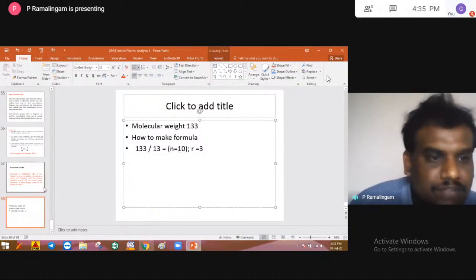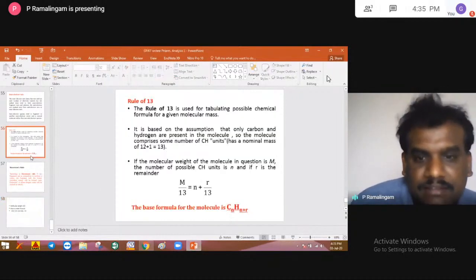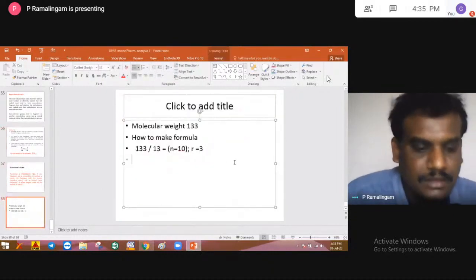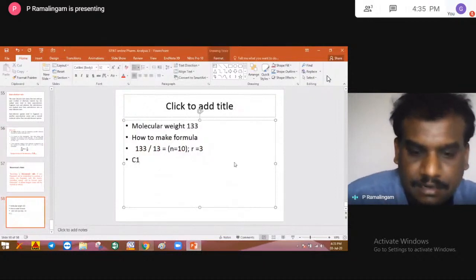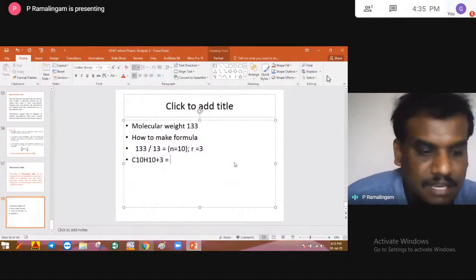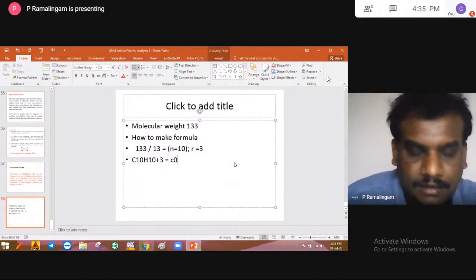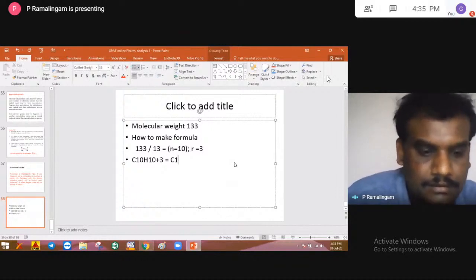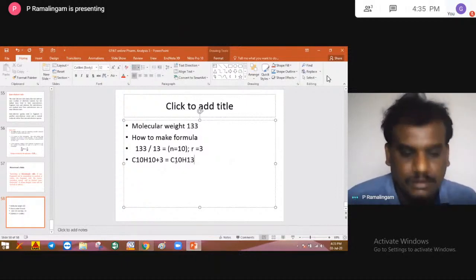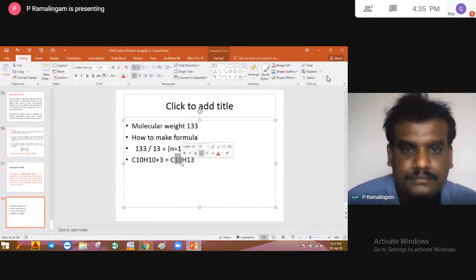Now we have n equal to 10 and r equal to 3. Now you can write the formula according to CnHn+r. So the formula is C10H, n plus r, 13. So the molecular formula is C10H13. This is the way you are going to do the formula.